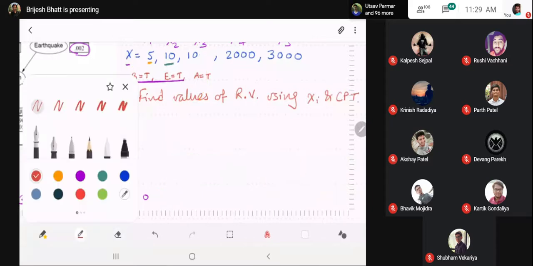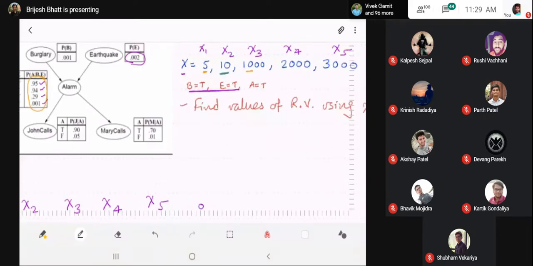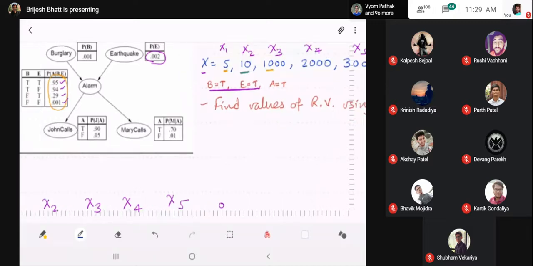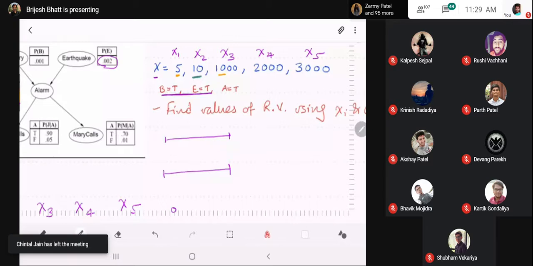So we have used three random numbers so far. Now let's draw for John calls and Mary calls. There are two sticks for each in this case because it is partitioned over one variable, A. So depending upon the value of A, we choose the stick. Let's draw sticks for John calls. There are two parts here.